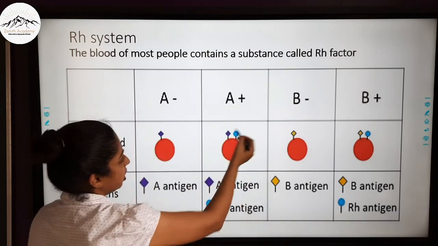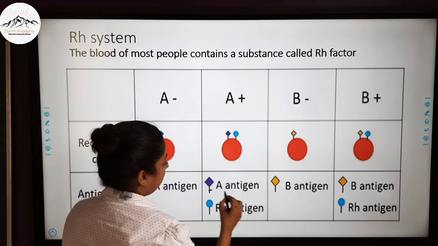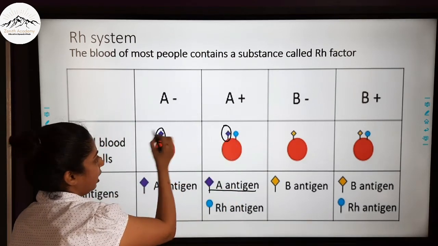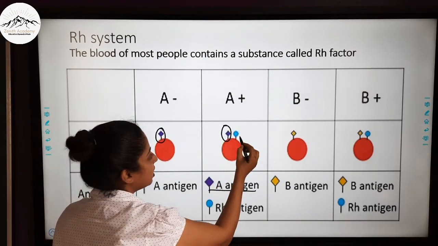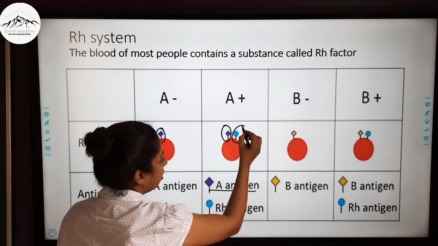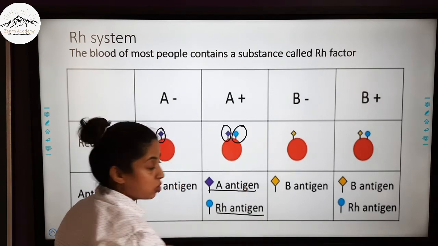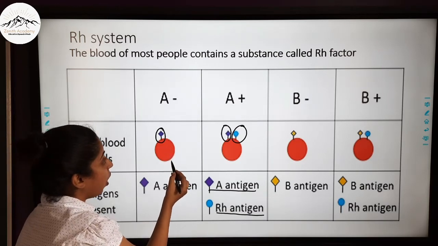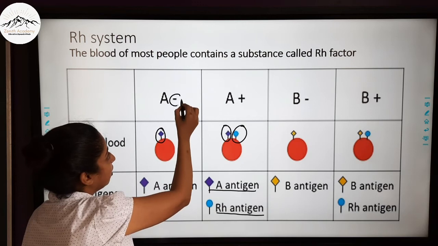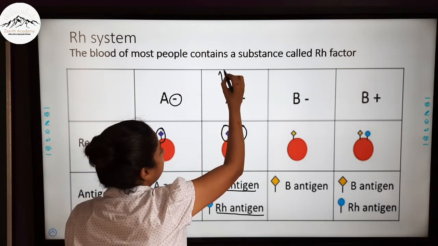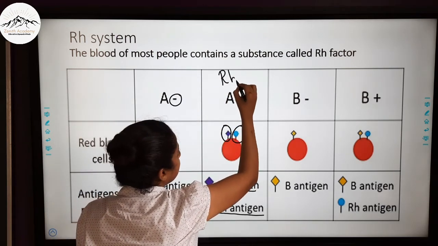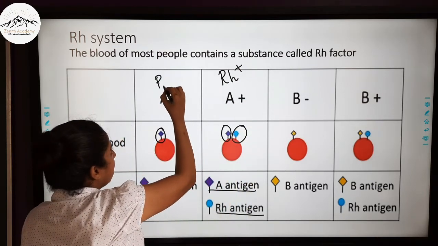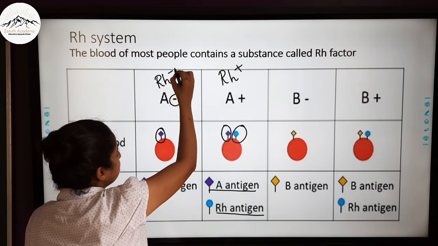So here if you see blood group A plus, it is having A antigen, you can see here. And A minus is also having A antigen, right? But here there is something extra. Here there is RH antigen also. But here you can see there is no RH antigen. That is why it is known as negative. So a red blood cell which is containing the RH factor is called RH positive, and which lacks this RH antigen is known as RH negative.